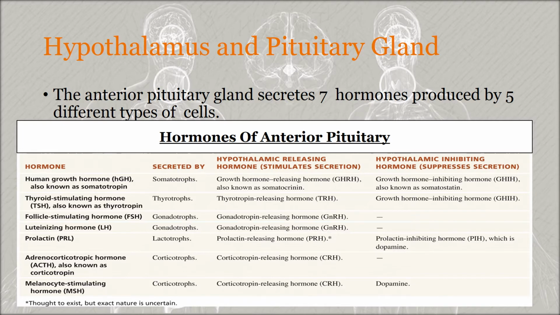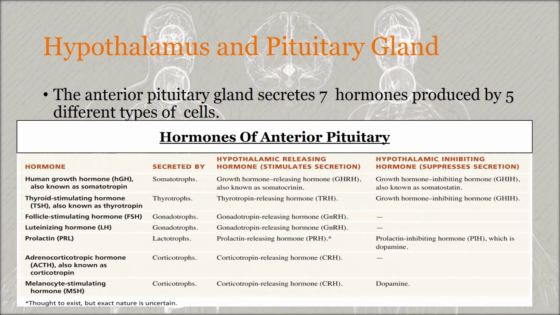In this table we can see the 5 different anterior pituitary cells, that is the somatotropes, thyrotropes, gonadotropes, lactotropes and corticotropes, and the 7 hormones which are secreted from the anterior pituitary. First we will consider the somatotropes. They secrete the human growth hormone, or HGH.